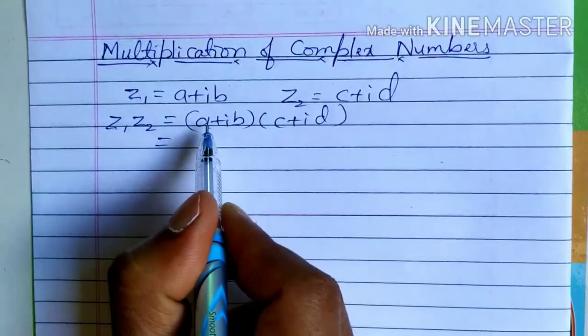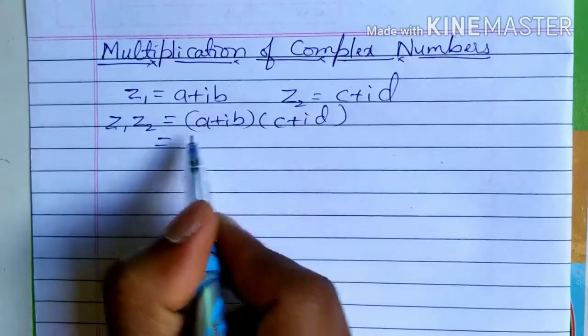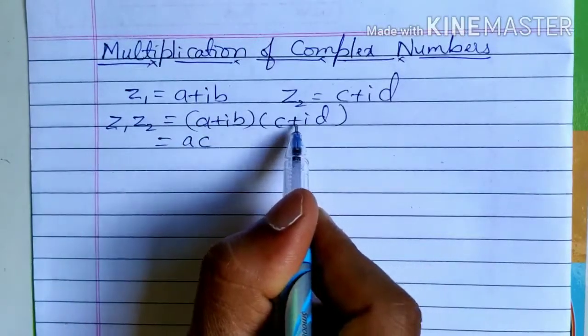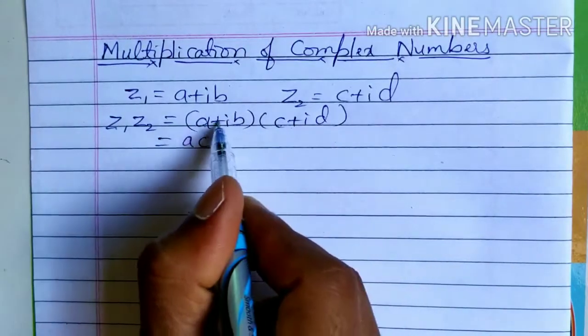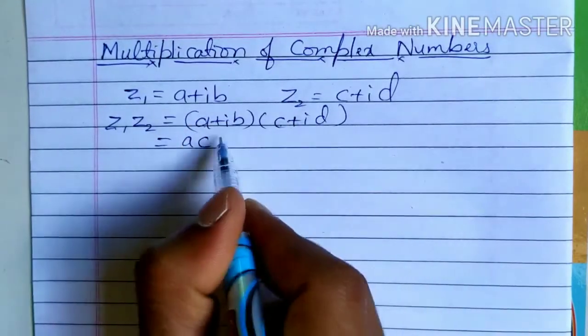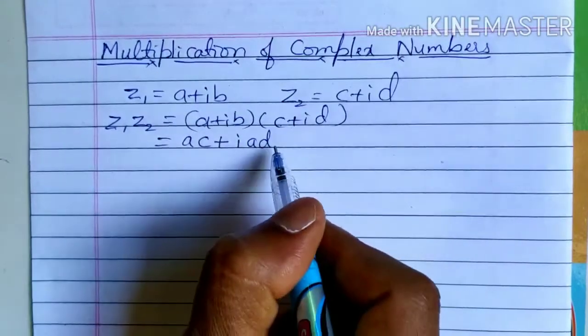First a into c is ac, then a into id. You have to see the sign; since here we have only plus, no problem. So a into plus id, definitely plus iad,